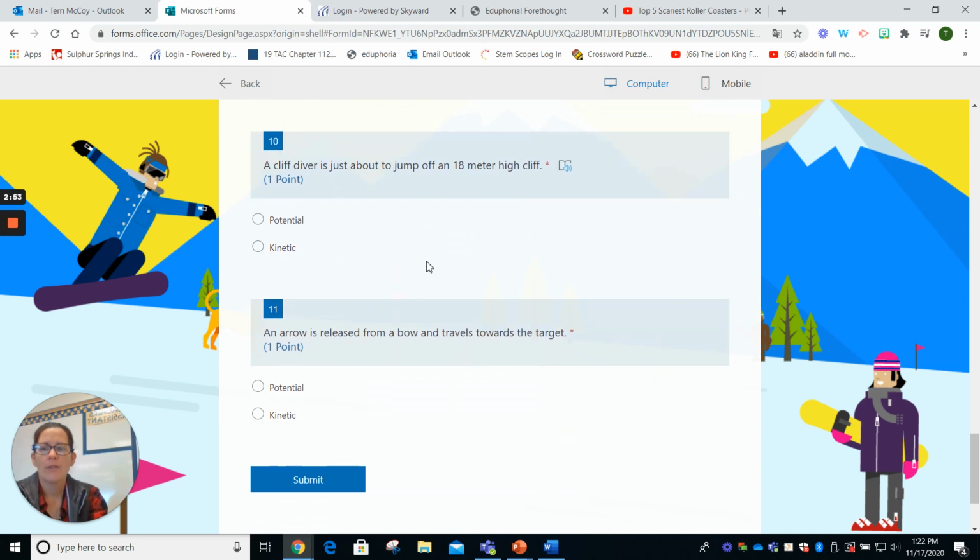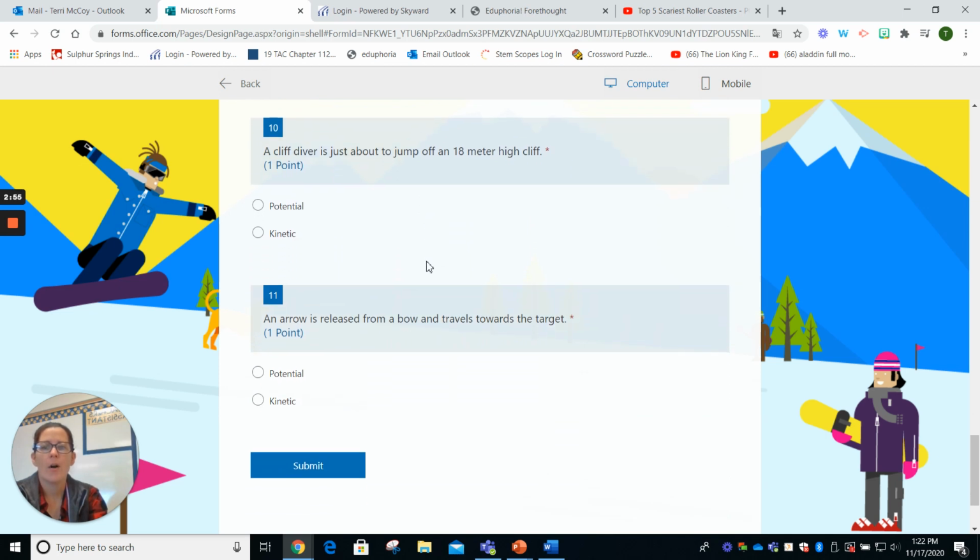A cliff diver just about to jump off an 18-meter high cliff. So he's ready, but he hasn't jumped yet. That's potential energy. Once he jumps, it will turn into kinetic, but he hasn't jumped yet. So we've got a bow and an arrow. We've released the arrow from the bow, and it's traveling towards the target. It's in motion. That is kinetic energy.